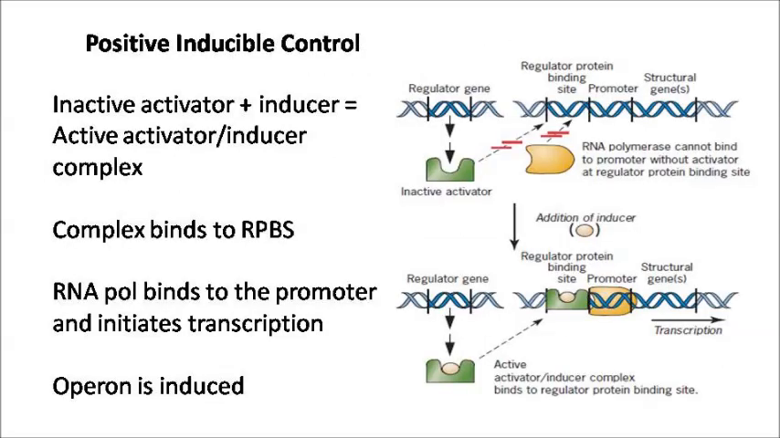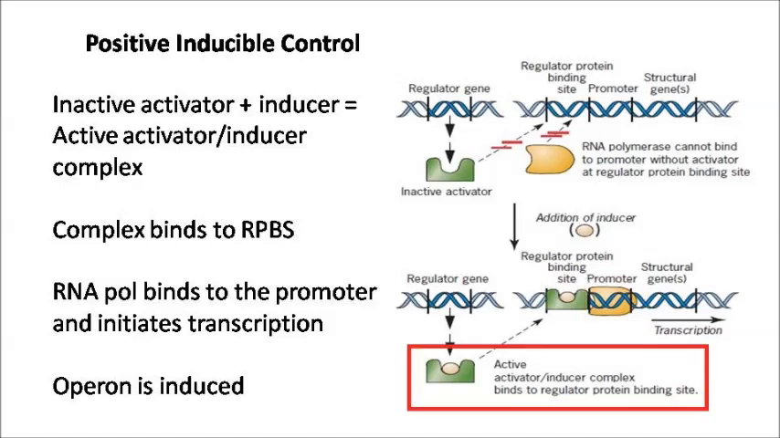The first type of positive control is positive inducible control. Since it's a positive control, activator is involved, and it's an inducible gene expression, so inducer is involved. In the absence of inducer, the activator is inactive and cannot bind to the regulator protein binding site. The binding of activator to the regulator protein binding site is important for stable binding of RNA polymerase to the promoter. When inducer is introduced into the system, the inducer binds to the activator,